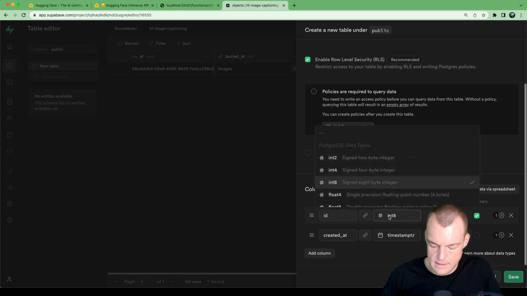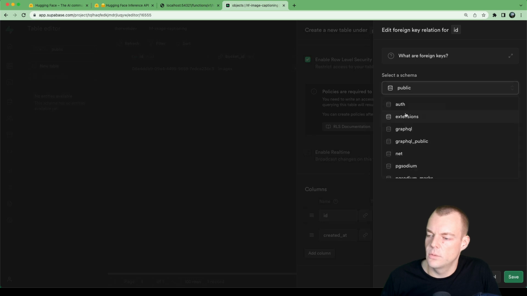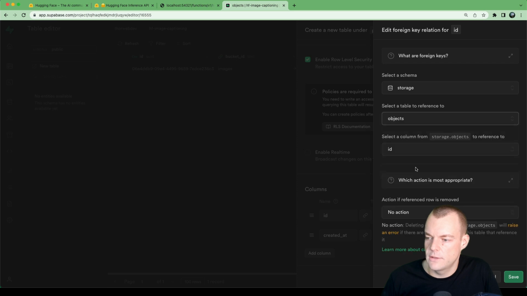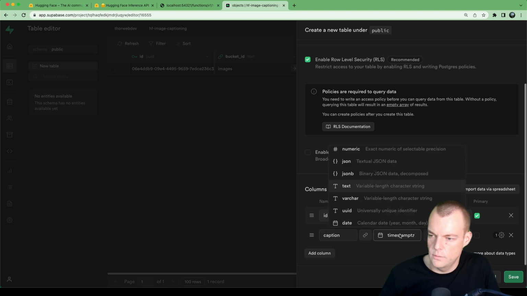And then the ID will be a UUID, and this will reference our storage objects ID, right? And if we delete an object, an image in storage, then we also want to cascade the delete to our caption to have that all cleanly mapped out. So we can use that here, which is really neat. And then this will be our caption. And for that, we just use text.